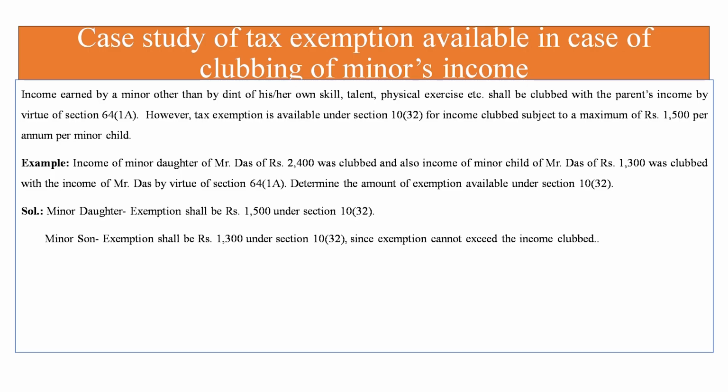Here is an example. Income of minor daughter of Mr. Das is rupees 2400, which was clubbed, and also income of minor son of Mr. Das of rupees 3000, which was also clubbed with the income of Mr. Das by virtue of section 64(1)(a). So what is the amount of exemption available under section 10(32)?